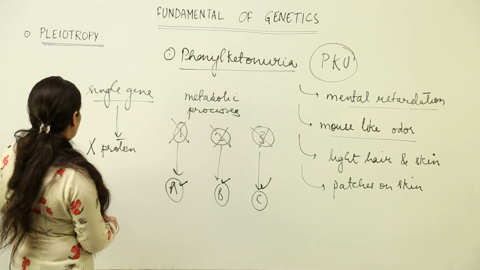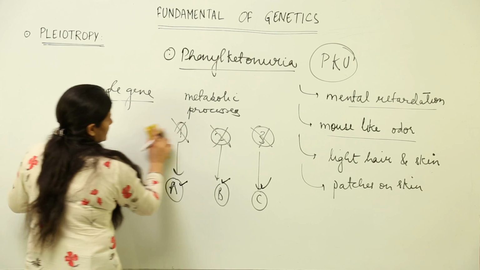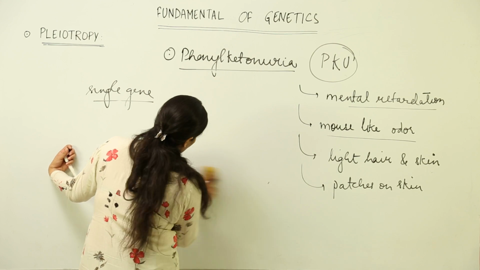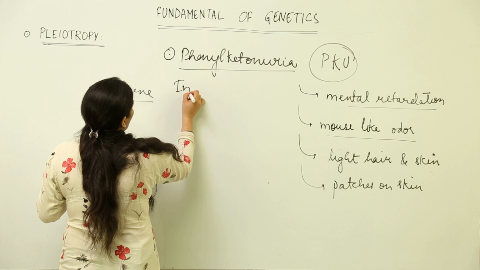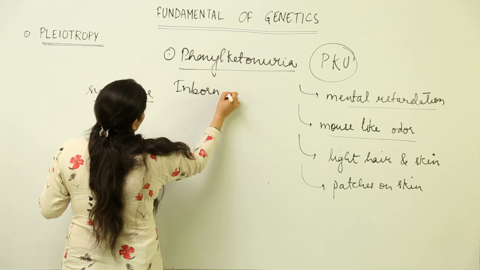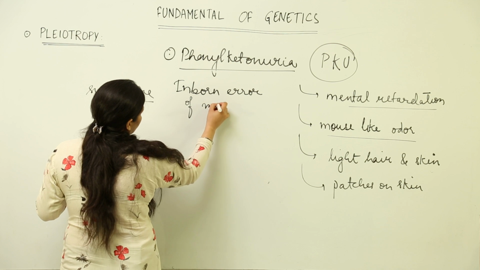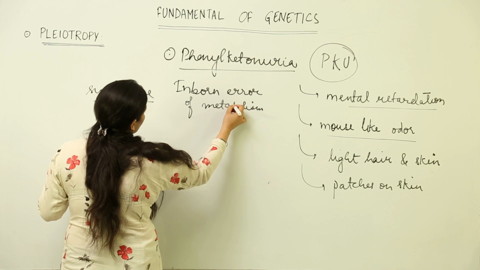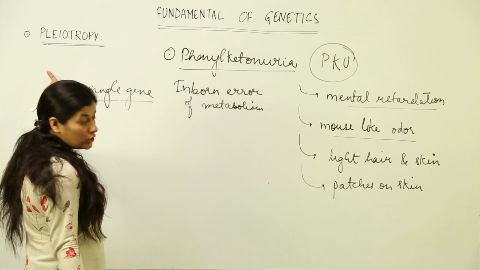Now, what is that protein? That also you have to remember. The single gene that is altered leads to the condition known as inborn error of metabolism. So, phenylketonuria is an inborn error of metabolism and is studied as an example of pleiotropy in human beings.